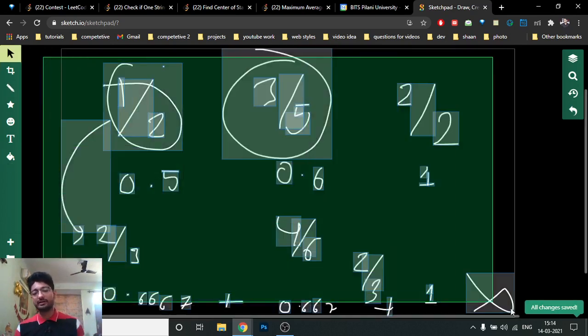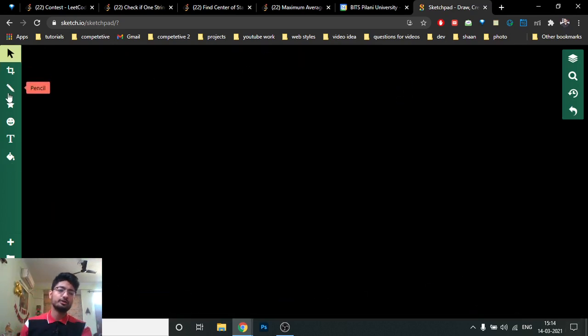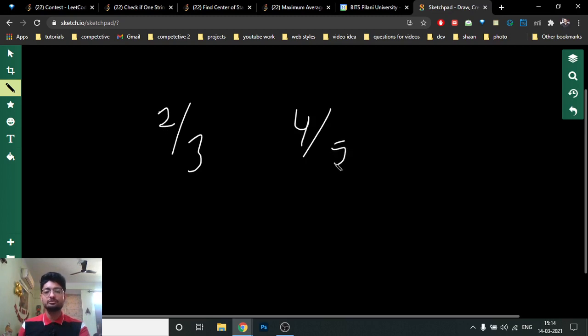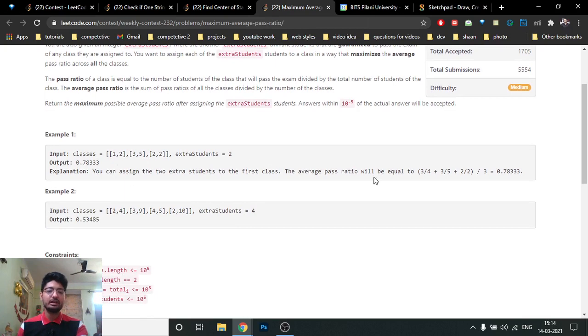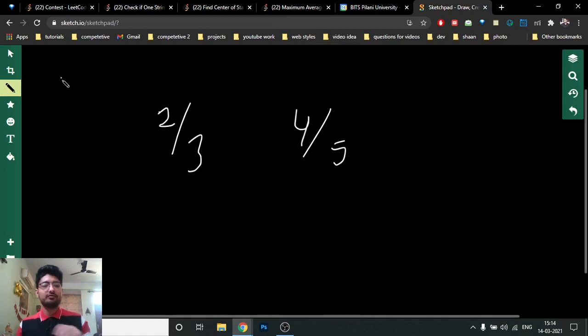Now I thought that this is not the right approach to solve this problem. Then I thought, okay, just put all the students in the class with the smallest average pass ratio. Both of the students would be inserted in the first class only. But if I write out the code for that, the second answer comes out to be false. Then the next thing that struck my mind was why this is not coming out to be true.